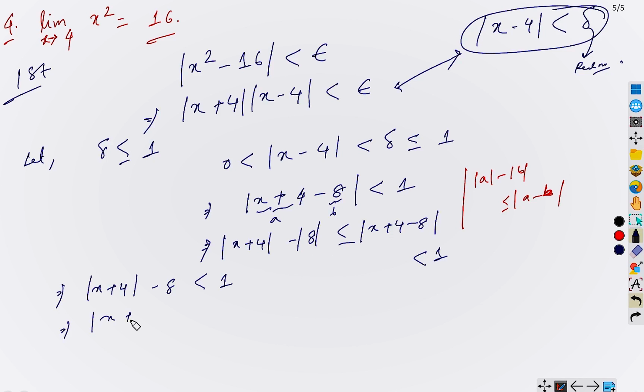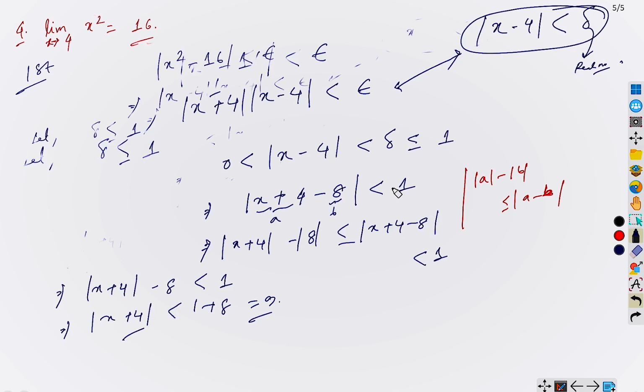That is, we can say |x plus 4| less than 1 plus 8 equals 9. So as I mentioned earlier, we need some bound for this expression, right? So we obtain a bound for this expression provided delta is less than or equal to 1. So if delta is less than or equal to 1, then we have this bound for the expression x plus 4.